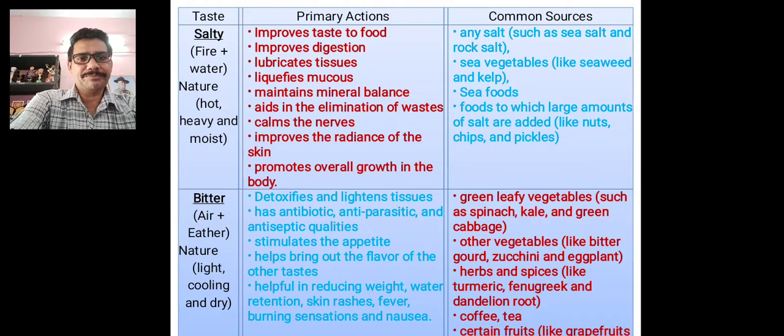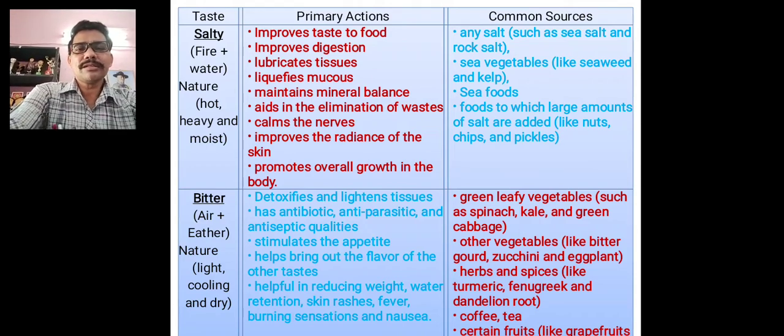Next is bitter. Bitter contains air and ether, sky. Naturally these are light, cool and dry foods. Green leafy vegetables like spinach and green cabbage are sometimes bitter in taste.